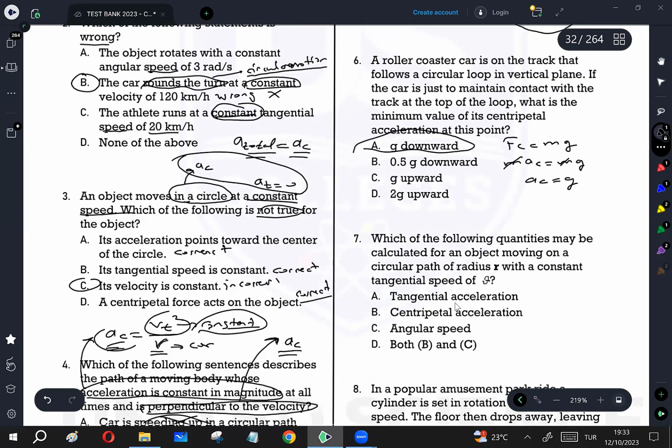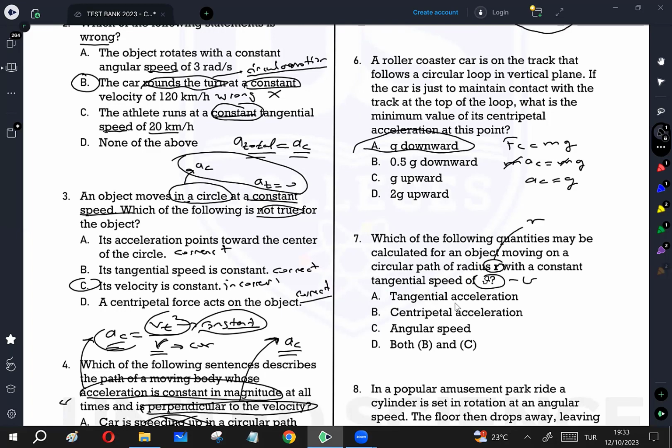Question number 7. Which of the following quantities may be calculated for an object moving on a circular path with a radius of r? r is given, and constant tangential speed v. Yani, we know what r is, we know what v is, which one can be calculated. Tangential acceleration: there is no tangential acceleration, it is zero. You don't need to calculate this because with constant tangential speed, it's zero.